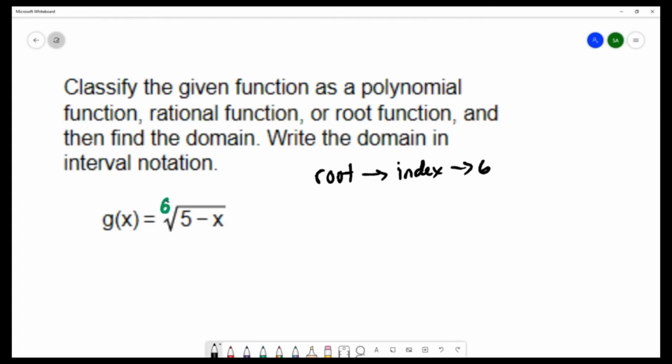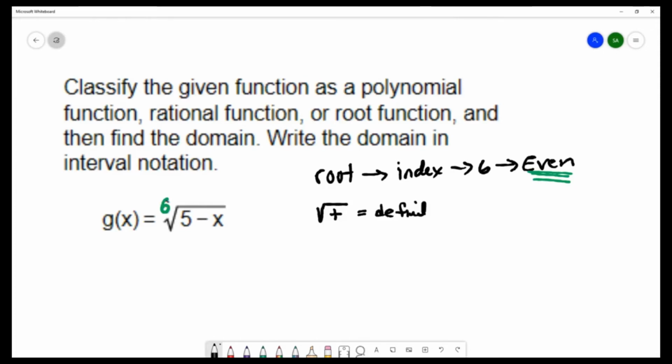So it's important to identify whether that index is even or odd, and this number is even. The reason why it's important is because we have restrictions on having an even index, but we don't have restrictions on an odd index. So for an even index, the square root of a positive number is going to be defined.